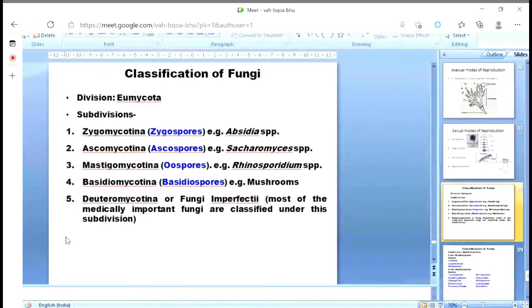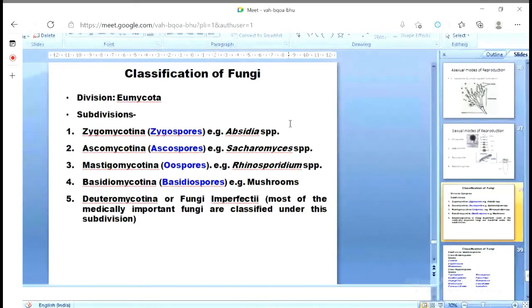When you read about the names of the sexual spores, the fungi under these subdivisions form sexual spores whose names are related to the name of the subdivision. Zygomycotina produce zygospores. Ascomycotina produce ascospores. The exception is here: Mastigomycotina, which is named as oospores. Then Basidiomycotina means basidiospores. Now, a few examples I have also placed here.